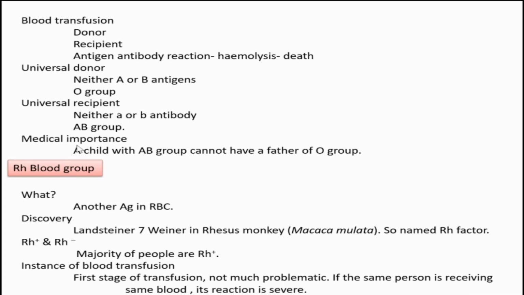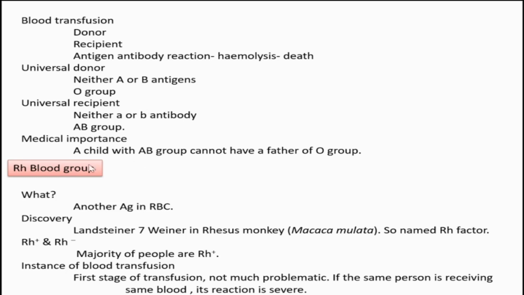Then what is the medical importance of ABO blood group system? It helps in the forensic field to some extent to determine the paternity of a child. If some dispute happens about the parentage of a child, then based on the blood group, to a certain extent we can say whether that child belongs to that father.